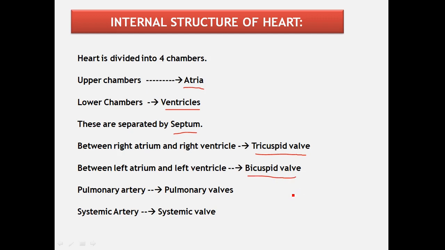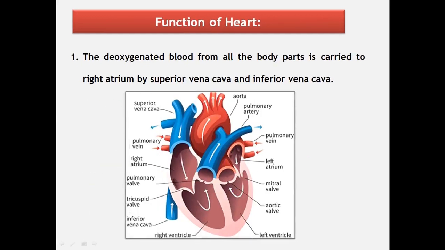From the right ventricle, the pulmonary artery arises and pulmonary valves are present in the pulmonary artery. From the left ventricle, the systemic artery or aorta arises. The valves present in this are called systemic valves. Now, let's see the blood circulation.